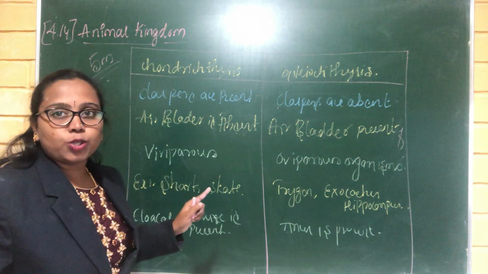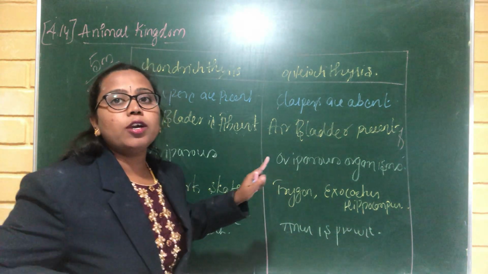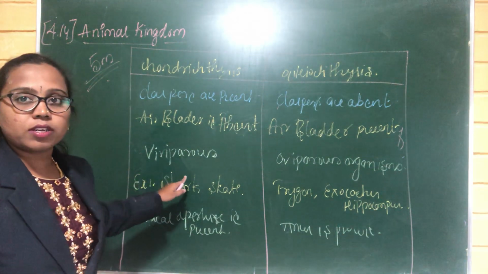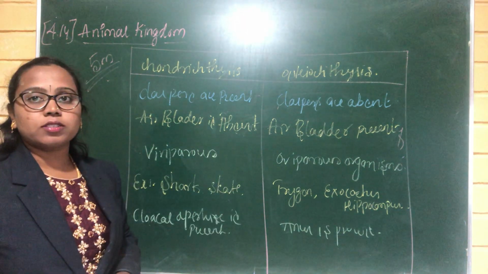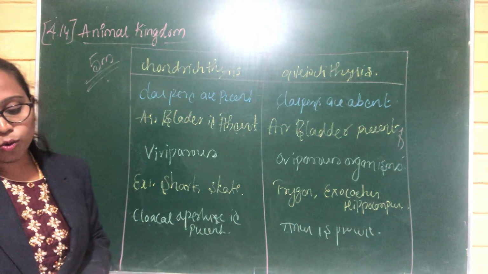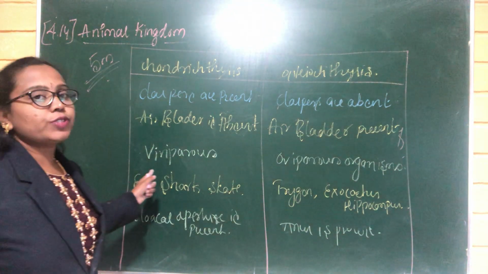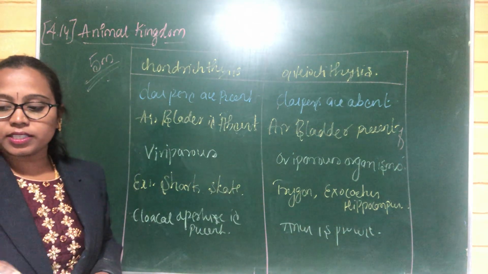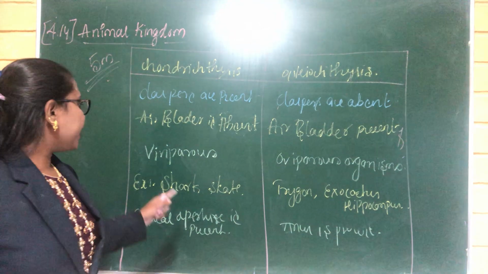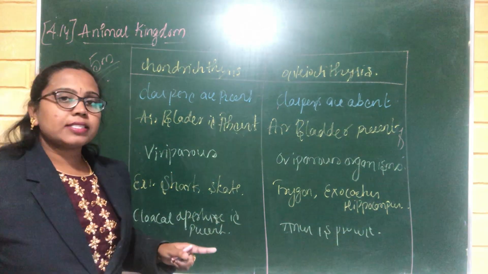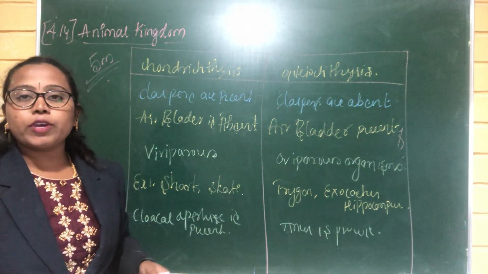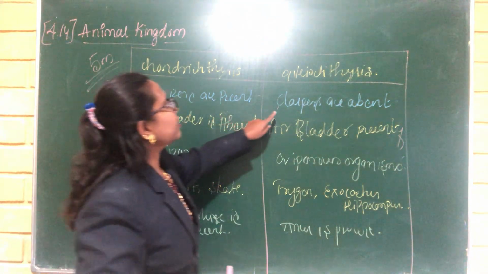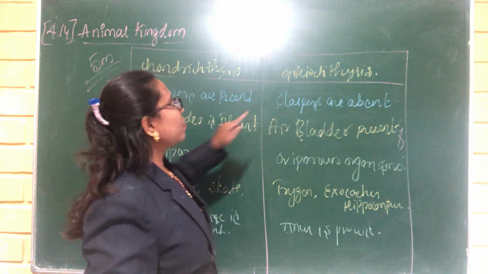Here 5 to 7 pairs of gill slits are present and there only 4 pairs. The caudal fin is heterocercal, but in the Osteichthyes it is diphycercal or homocercal. The mouth is ventral, but in the Osteichthyes the mouth is terminal. These are viviparous organisms and those are oviparous, and claspers are present in the Chondrichthyes and absent in the Osteichthyes.